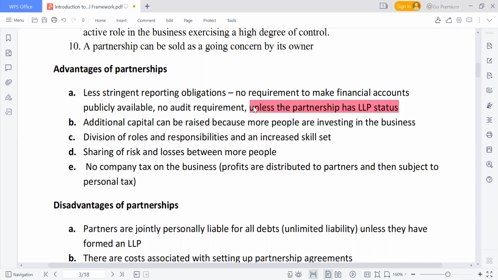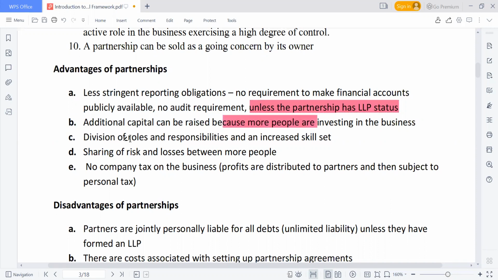But that is just one individual. In a partnership, the capital base is larger, because we can have 10 or 8 partners. So it's a pool of resources. Everybody contributes together, and that will help the business grow faster than a sole proprietorship that depends on one individual. Another advantage is additional capital can be raised. Okay, I think we talked about this.